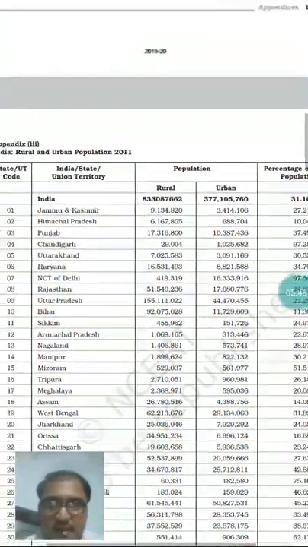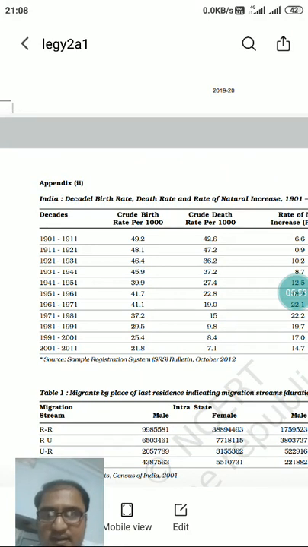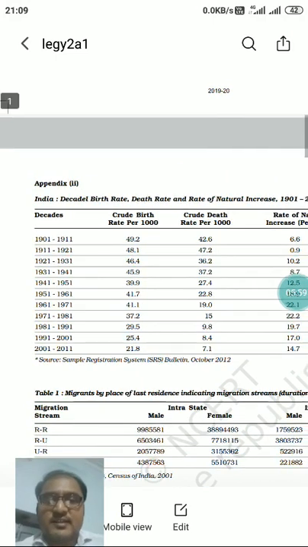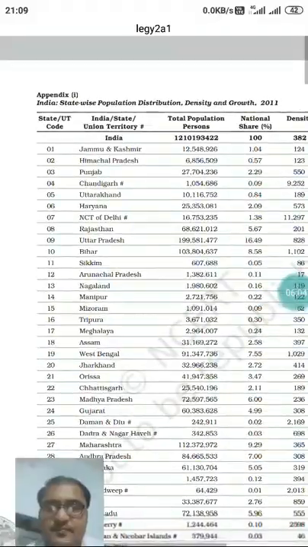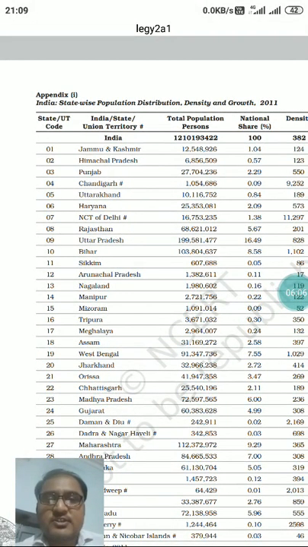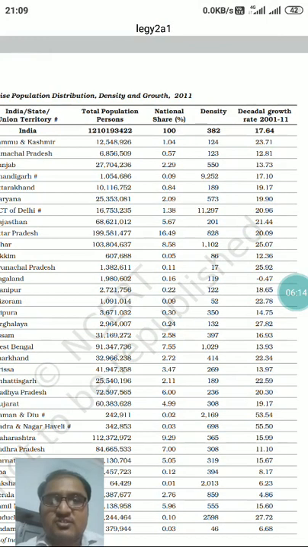So this way, if any question is asked based on stats or the census, you need to look at these appendices. This is appendix number 3. In the same way you will find some other appendices also. Appendix 2 is about decadal growth rate, death rate, rate of natural increase, these things. Appendix 1 is all about state-wise population distribution and density of growth. Here you will get the name of the state, total population, national share in percentage terms, state-wise data, then density of population, and national and state-wise decadal growth rate of population.